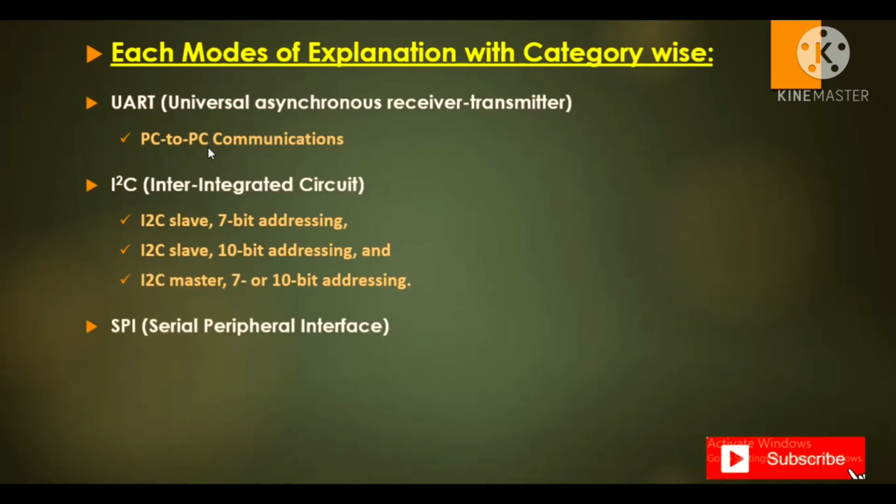You can get more information about all the modes of the I2C protocol here.